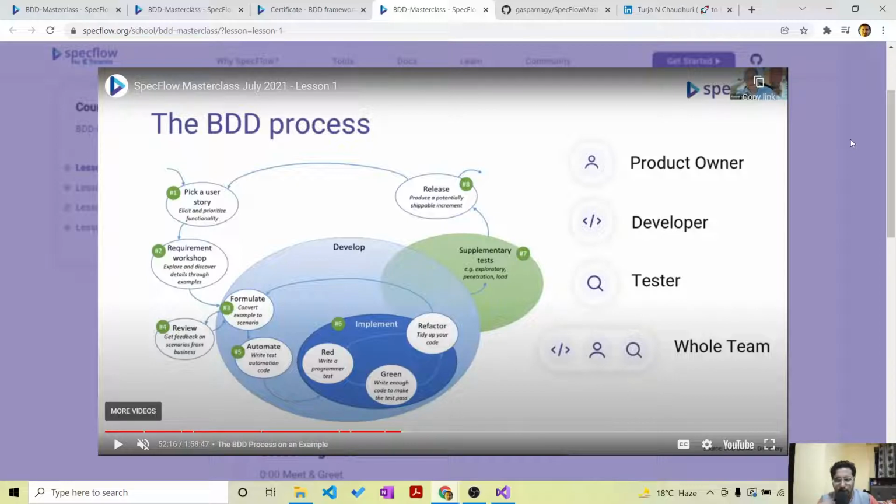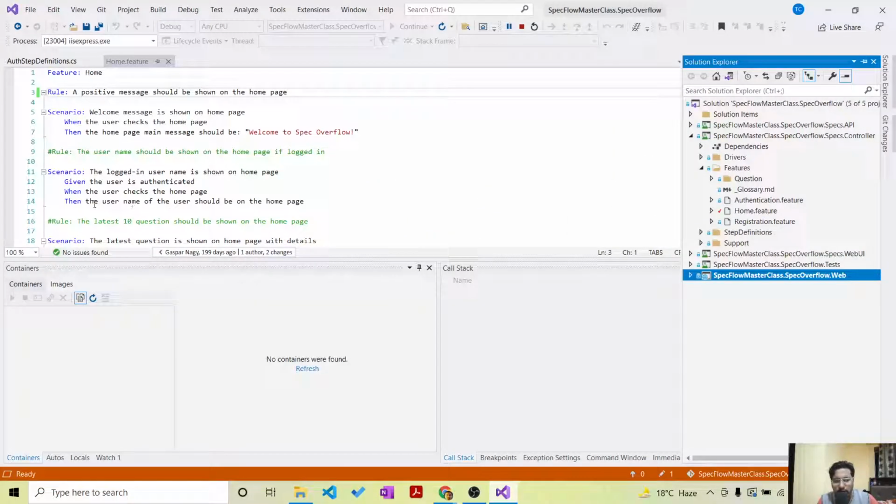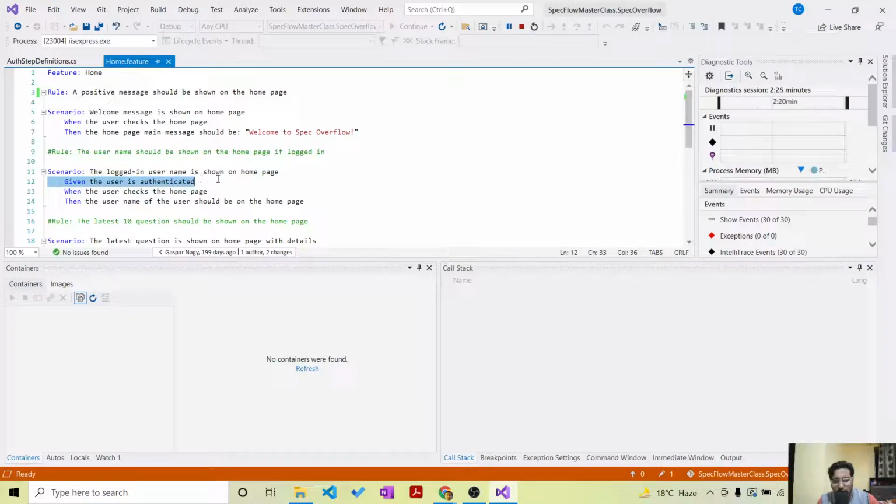BDD is something that is very close to my heart. Also SpecFlow, because in 2015 at PricewaterhouseCoopers, I started a US project, and that project had this, and I was extremely amazed with this powerful kind of syntax. So for example, you can read: given the user is authenticated, when the user checks on the home page, then the username. So basically these are all your scenarios, right?